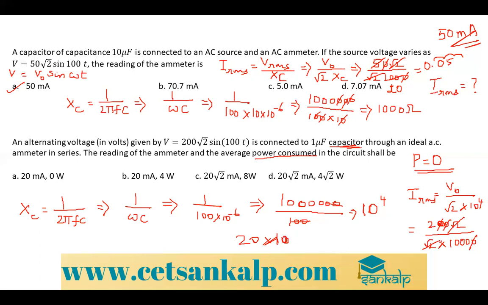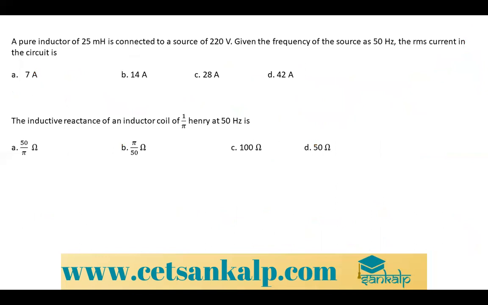So 20 into 10 to the power minus 3, which is nothing but 20 milliampere. That is your answer. So option A is the right answer. I hope you are clear with that.